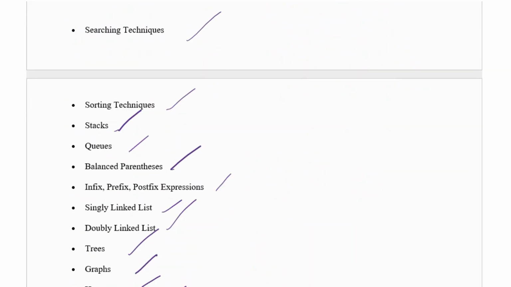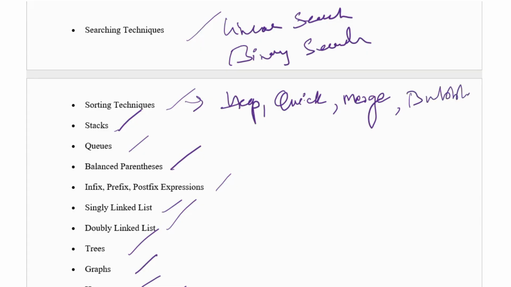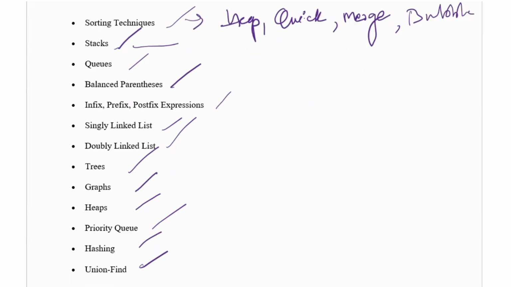And in data structures, searching techniques, linear search, binary search are there. Okay, sorting: heap sort, quick sort, merge sort. So there are a lot, no? In sorting techniques, bubble sort. So these are the sorting techniques you have to learn. And the stack, okay, stacks, queues. And stacks means the pop method and push method are there, no? So you have to learn all those.